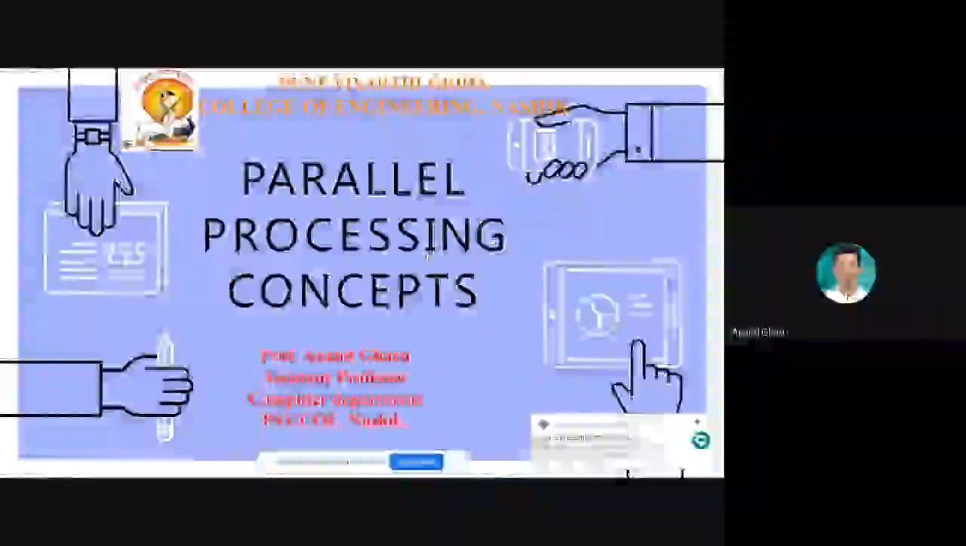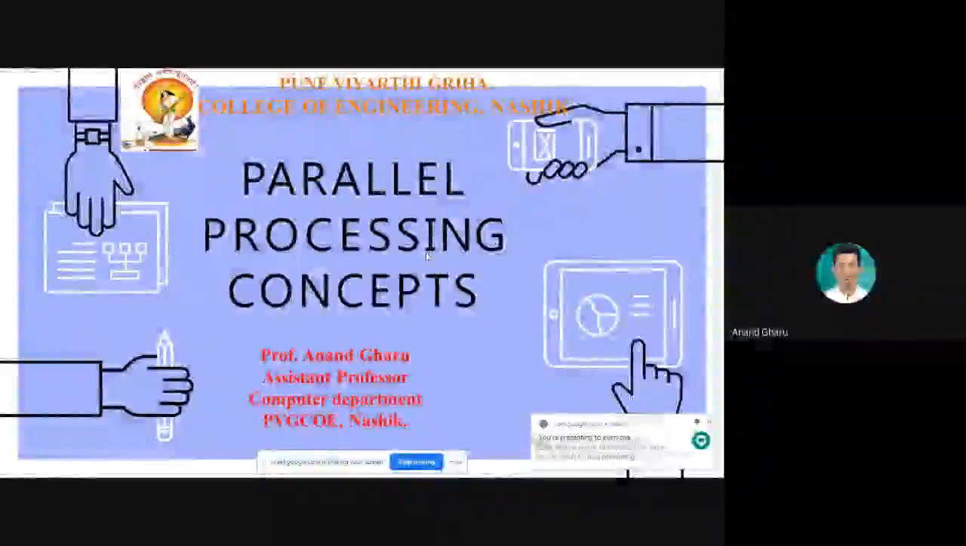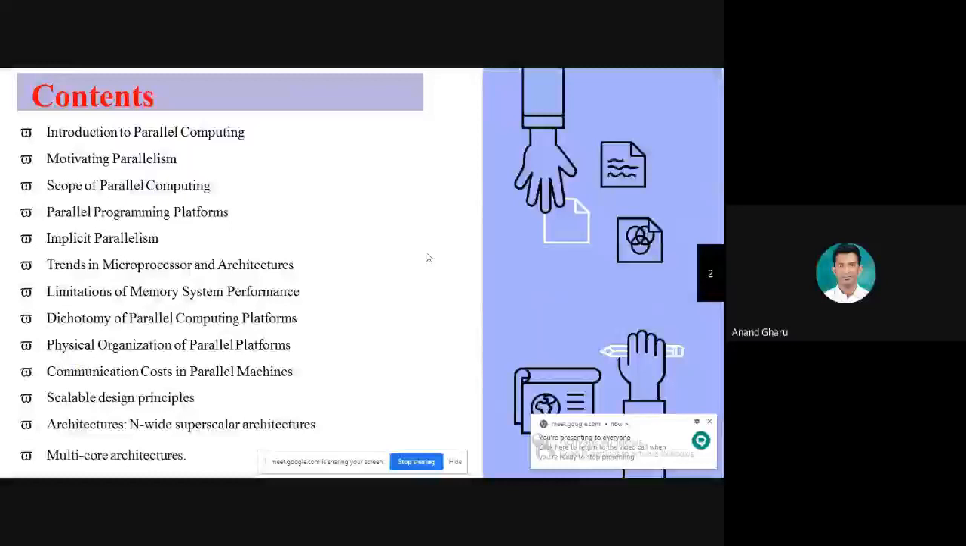This is the first unit, parallel processing concept. In that, these are the contents. We have completed introduction of parallel computing, motivating parallelism, then scope of parallel computing, application of parallel computing. In the last session, we have also completed parallel programming platform and implicit parallelism. In that, we have studied the pipelining process.